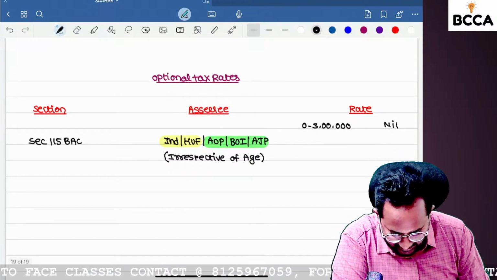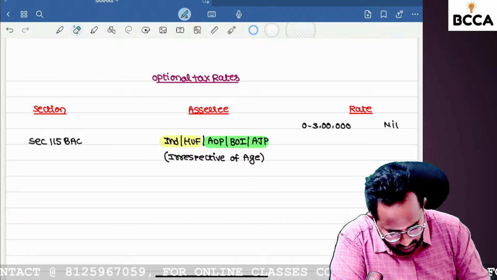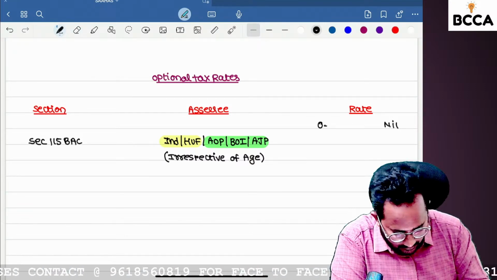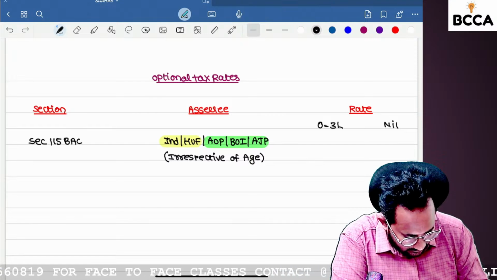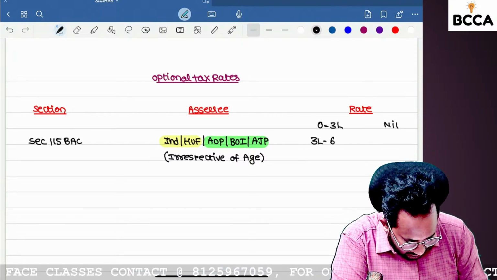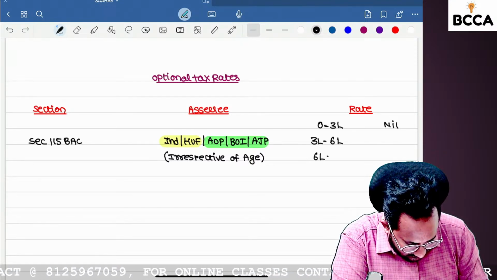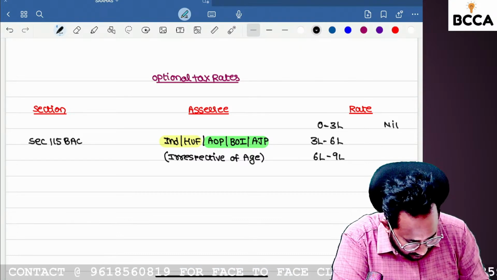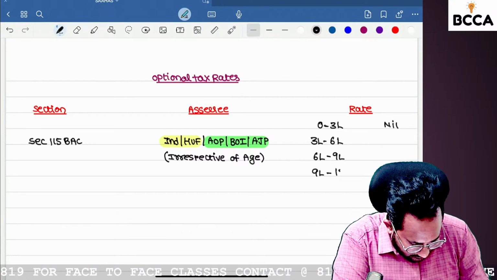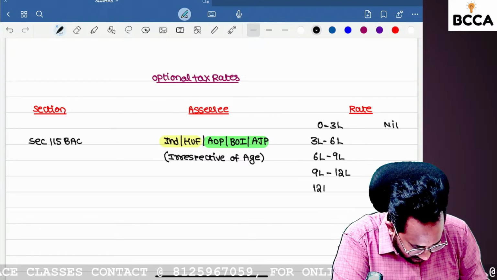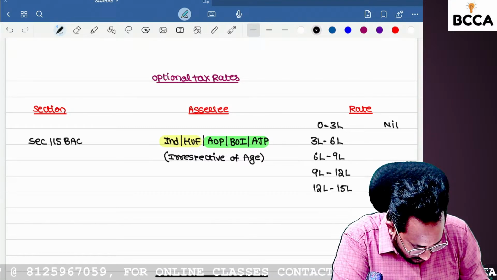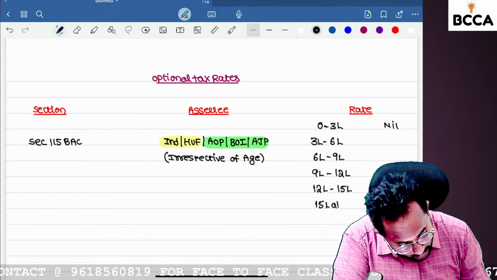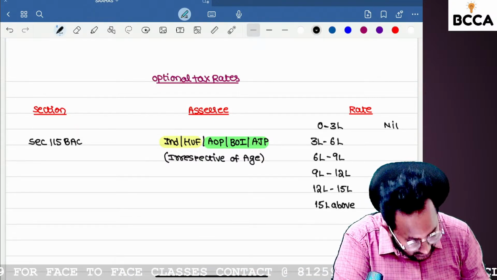Okay, can you tell me next 3 lakhs? I want to write in a shortcut way. So 0 to 3 lakh nil. Then 3 lakh to next 6 lakh, 6 lakh to next 9 lakh, 9 lakh to next 12 lakh, 12 lakh to next 15 lakh, and 15 lakh above.